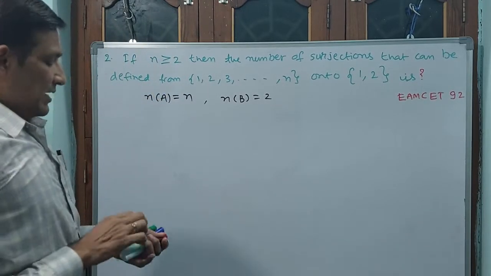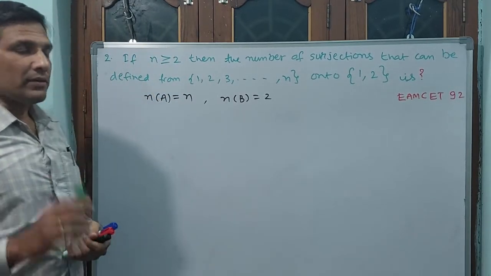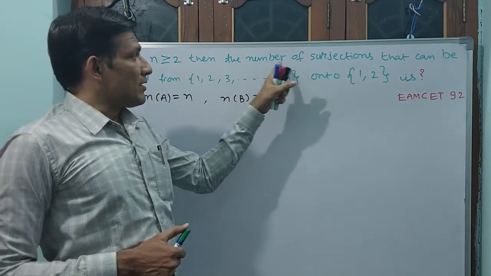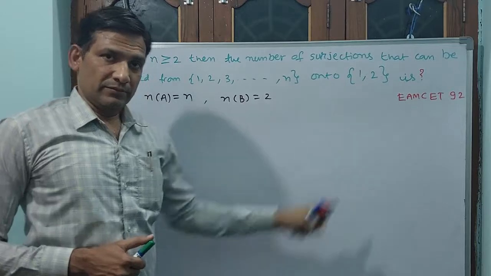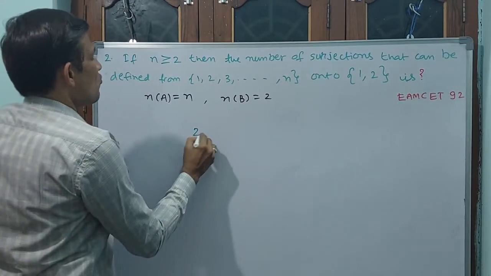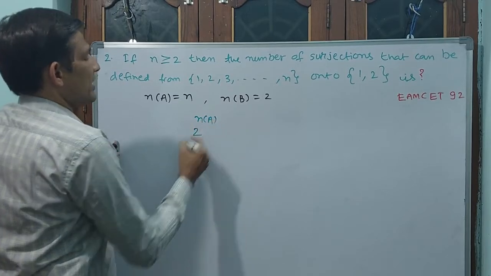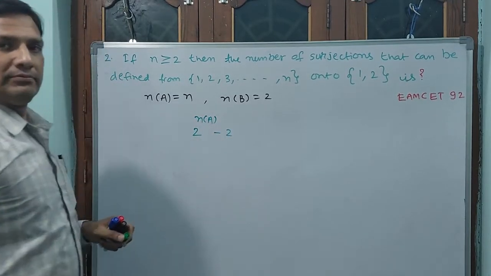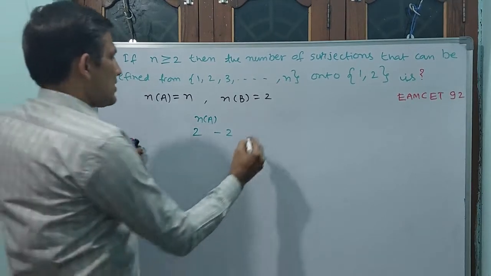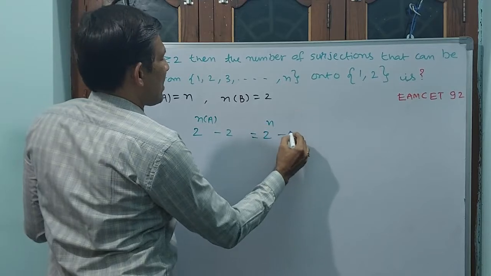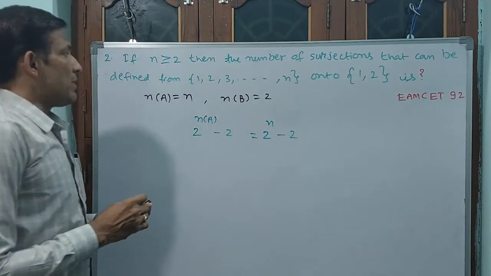Okay. Then you see, if this is the case, then the formula for surjections is like this. You see, 2 power n of A minus 2. Okay, that is equal to, n of A is how much? 10. So 2 power 10 minus 2. This will be the answer for your question.